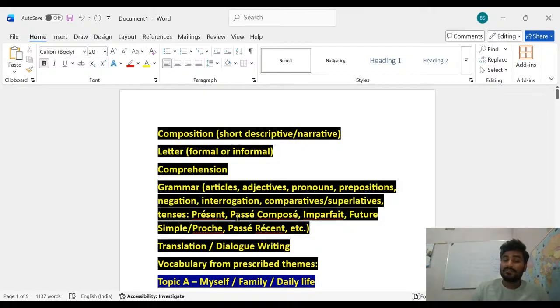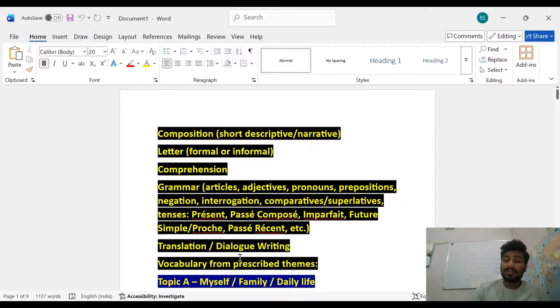Tenses means present, passé composé, and also imperfect, future simple, passé récent, etc. These are all the tenses that are necessary for your board exams.